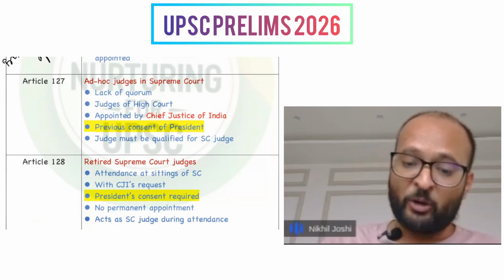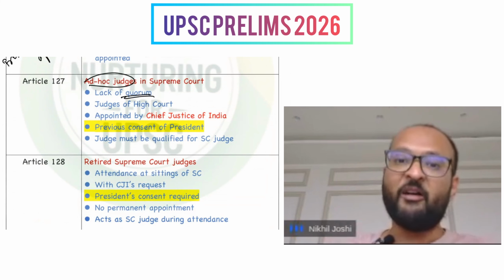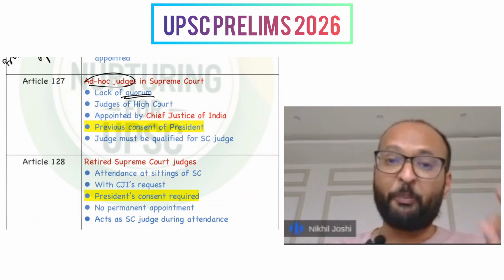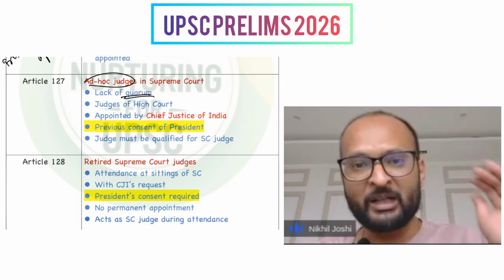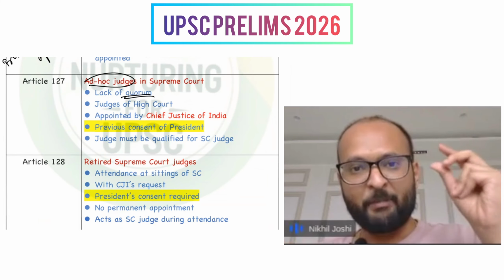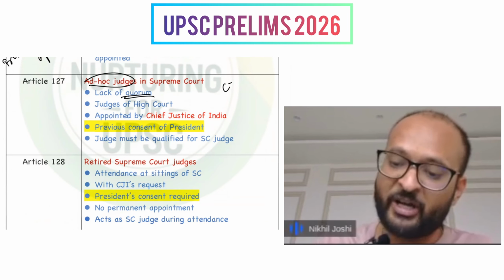Next, they talk about the ad hoc judges. What are ad hoc judges? When there is a lack of quorum, when the number of permanent judges granted by the parliament is insufficient, beyond a certain limit, then what does the Chief Justice of India do?